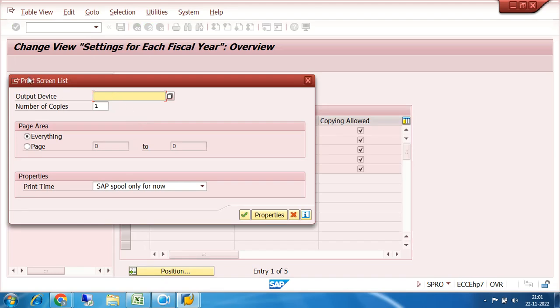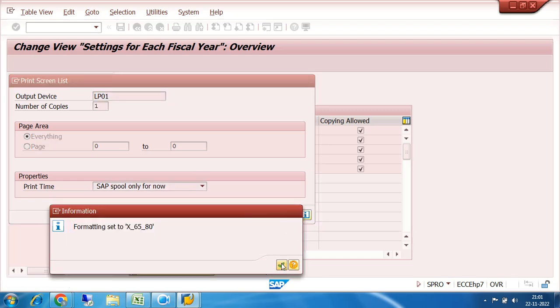So while background saving, first of all, the output device name will come. In standard SAP, LP01 is the standard output device. It is nothing but a printer. LP01 is the system printer, the default printer for everybody, because your SAP is not really connected to a printer, but a virtual printer name is appearing for demonstration or practice. Click on continue. Again click on continue.